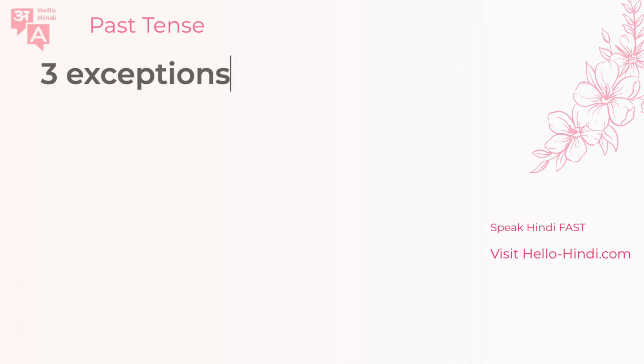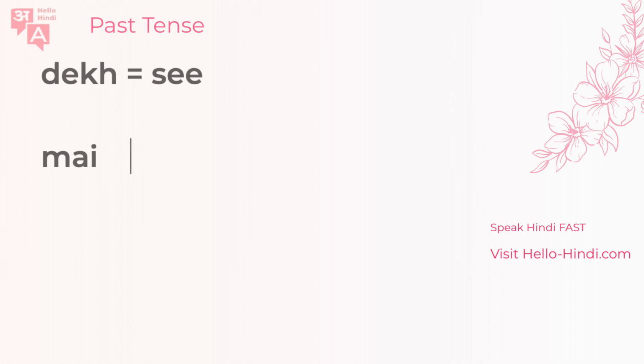The past tense is riddled with exceptions. So the first exception is this way. Let's try to understand the grammar first, and then I'll explain the exception to you. Let's look at the word dekh, which means to see. And the way you conjugate this is you say main and dekh over here. Okay, main dekh. And then you're going to put two parts. You're going to put the ne here and then a conjugation here. So remember, there are two parts here. Maine dekha. This means I saw.